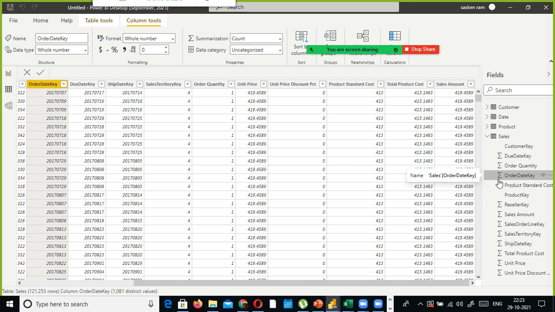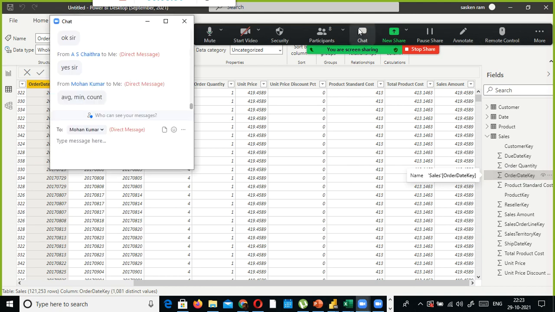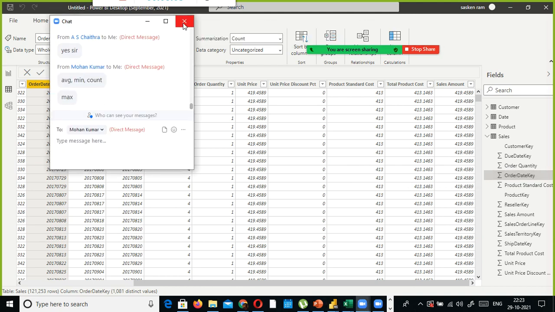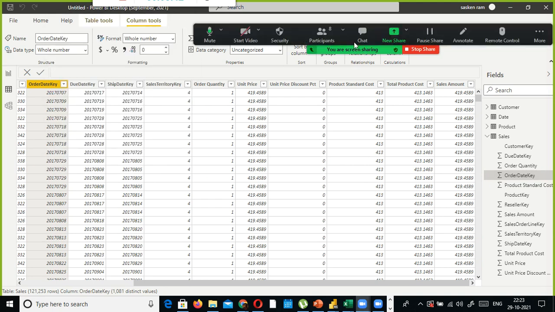What are the functions that we use to aggregate the data? Average, minimum, maximum, and median, if you want to find out the median. And count. Good, Basuraj. Okay, Mohan. Yeah, good. So count. These are all the aggregation or summarizing functions.